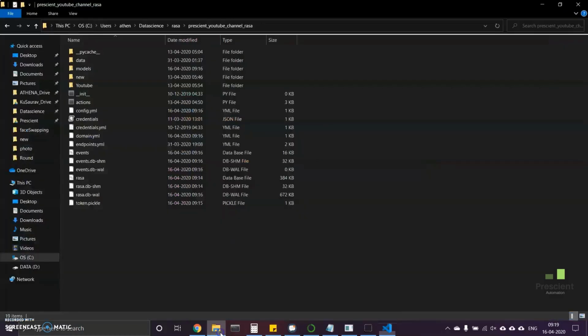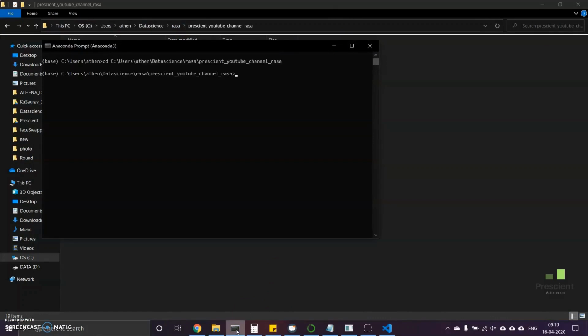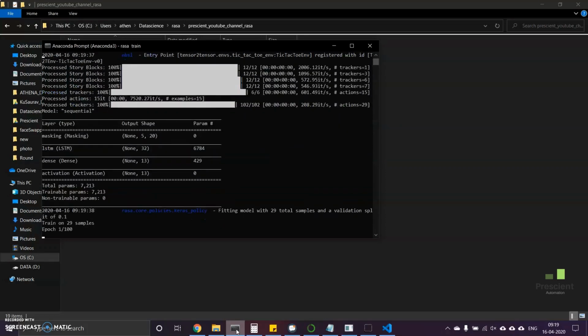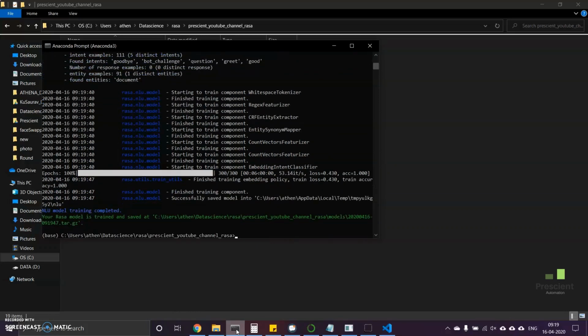Now we can go to the Anaconda prompt, or we can use the Visual Studio Code editor also, to train the bot. So we will run rasa train on this new data, with everything we have changed. It will retrain the bot, and hopefully everything works fine. We will also check that we have not missed any entities, or made any config.yml file faults, etc.